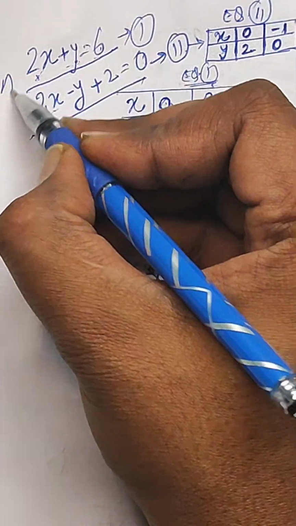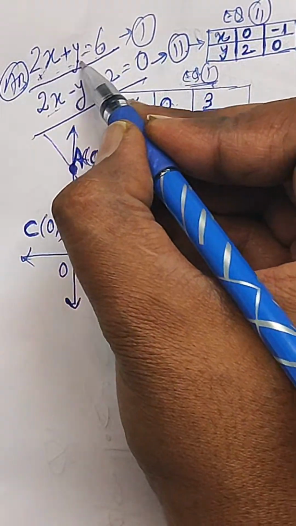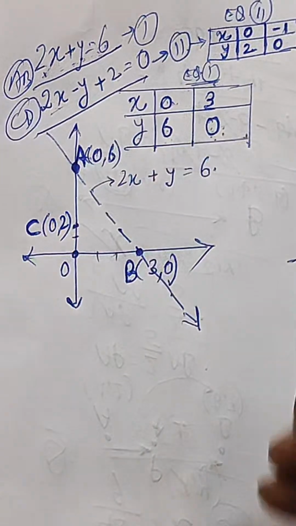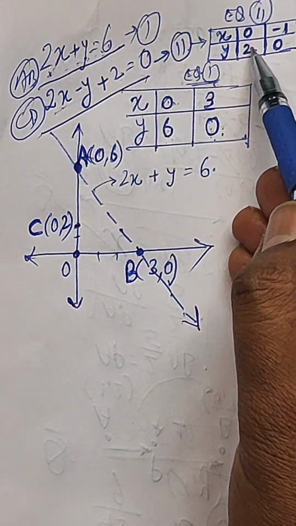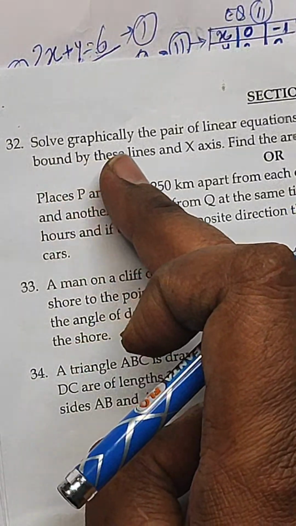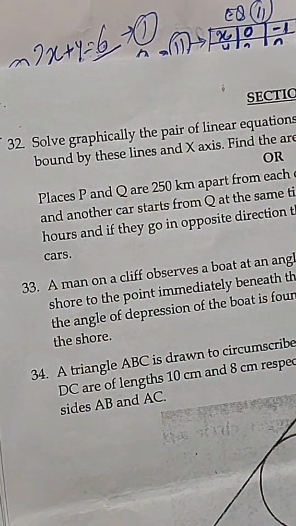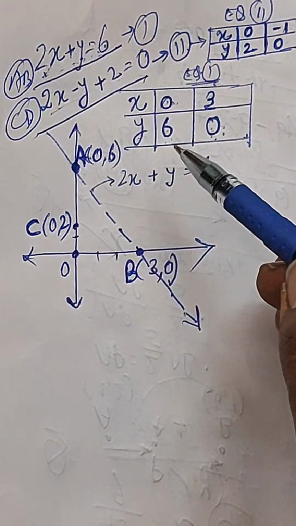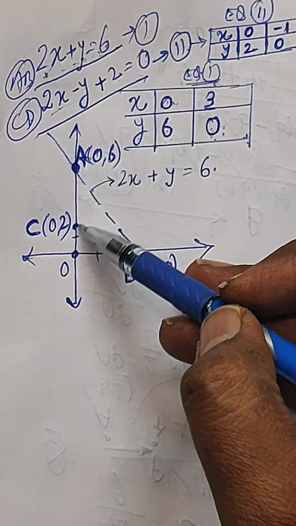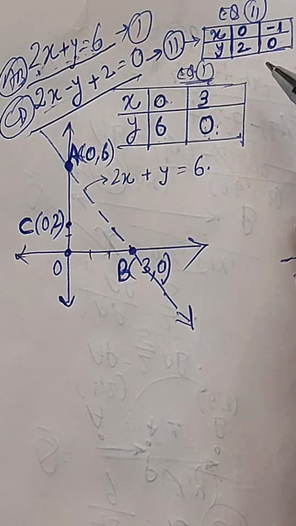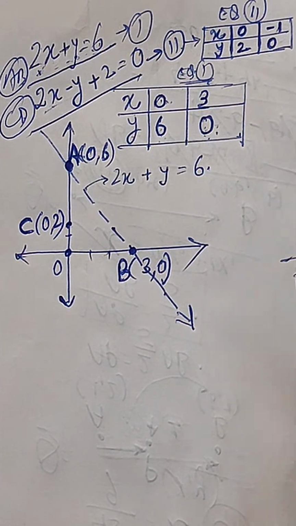This was for the line AB, 2x plus y equal to 6, and 2x minus y plus 2 equal to 0 is the line CD. Let us say C we have plotted at 0, 2 over here, because we are seeing this question: solve graphically the pair of linear equations. So 0, 2, then the second coordinate is minus 1 and 0. You can see minus 1 and 0.